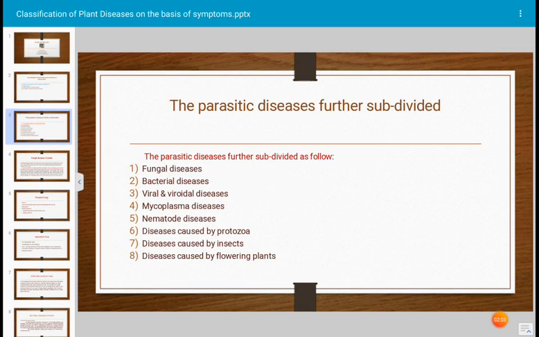Let us see the parasitic diseases further divided into the following seven to eight groups. That is the fungal diseases, second bacterial diseases, viral diseases, mycoplasma diseases of plant, nematodal diseases of plant, diseases caused by protozoa, diseases caused by insects, and diseases caused by some parasitic flowering plants. These are the groups of pathogenic organisms on the basis of which the classification of plant diseases has been made.